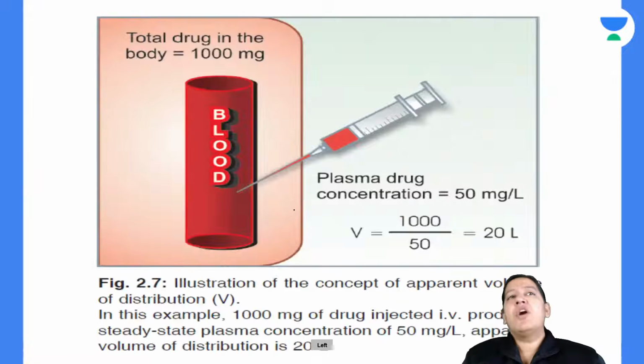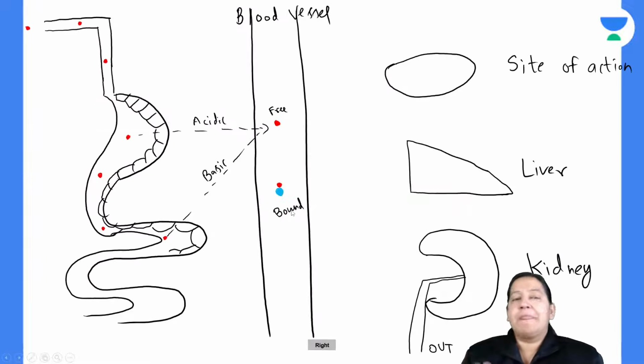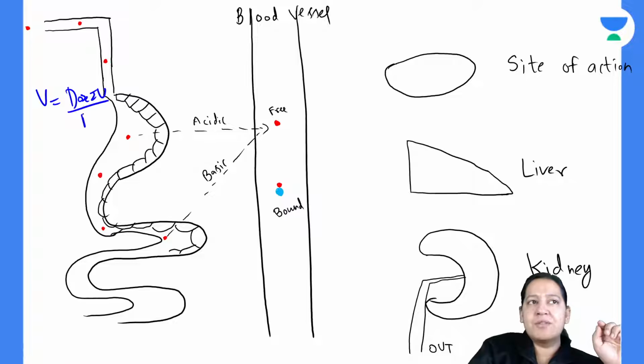So what is the implication of calculating volume of distribution? Why are we calculating volume of distribution? Listen now. What is the formula of volume of distribution? You tell me. Volume of distribution is dose given IV upon plasma concentration. Plasma concentration of what? Plasma concentration of the drug.